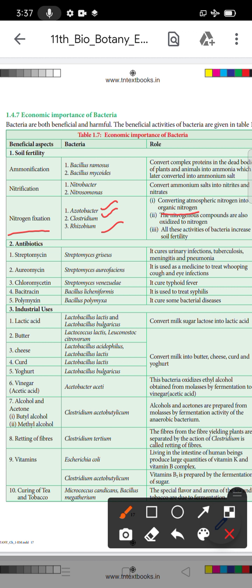The nitrogenous compound is oxidized into nitrogen. From the nitrogenous compound, oxidize means burning, to nitrogen.